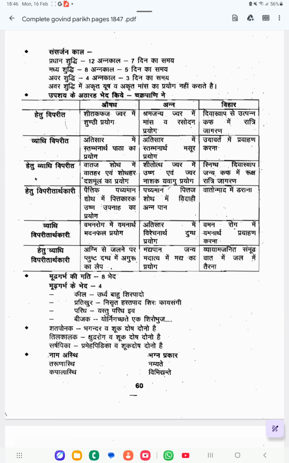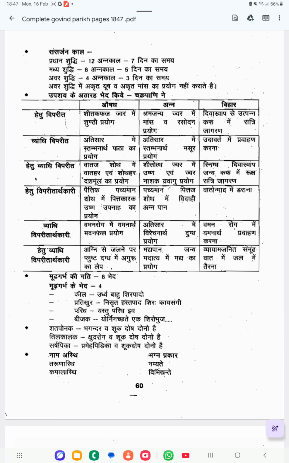In Avara Shuddhi, Akrita Yusha and Akrita Mamsarasa are not used, only Krita Yusha and Krita Mamsarasa. That Pathyakrama will be followed. So these are the Samsarjana Kala based on the Shuddhi, how many Anna Kala and how many days it takes to finish the Samsarjana Kala. This is mentioned here.